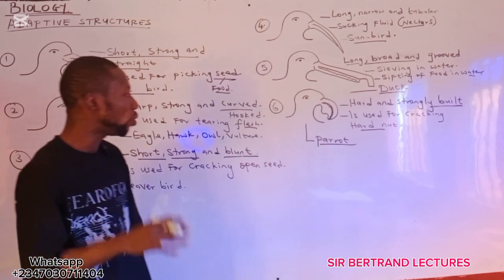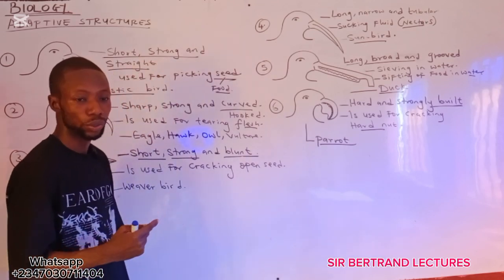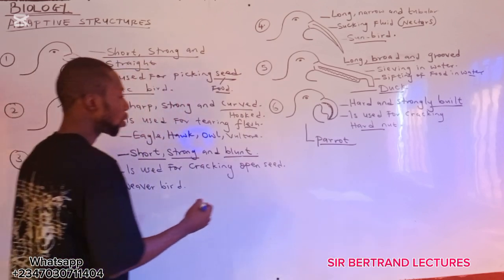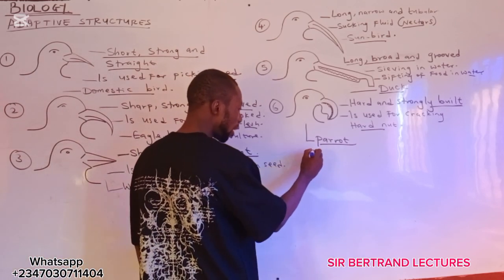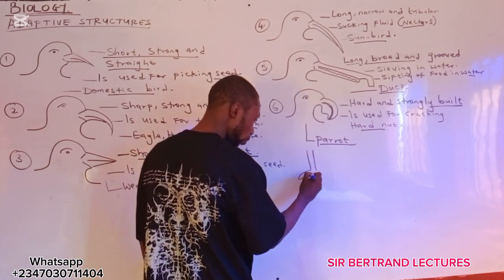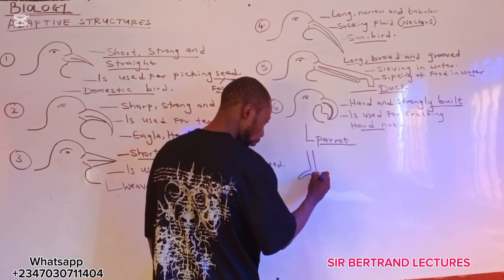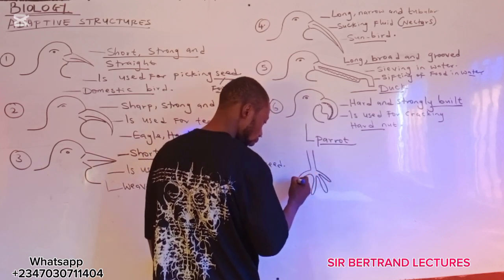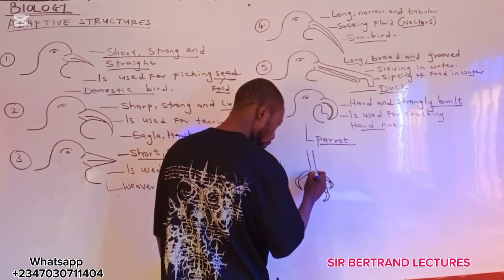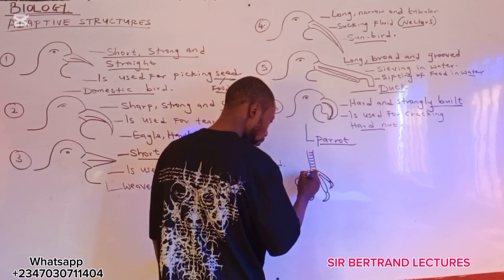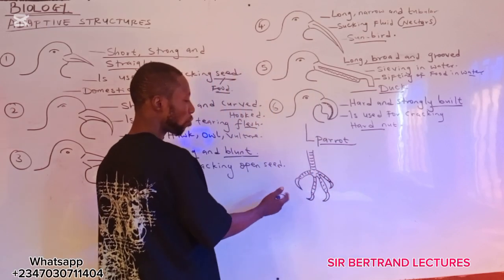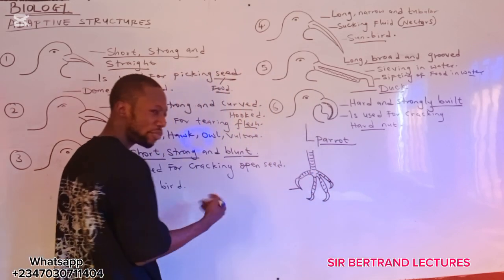All right. Now let's look at the claws. About 2 or 3 claws we are going to add to this video, because your exam is fast coming. Now for the claws, we have this kind of claw here. Look at this claw. You see here, the nails are very sharp.